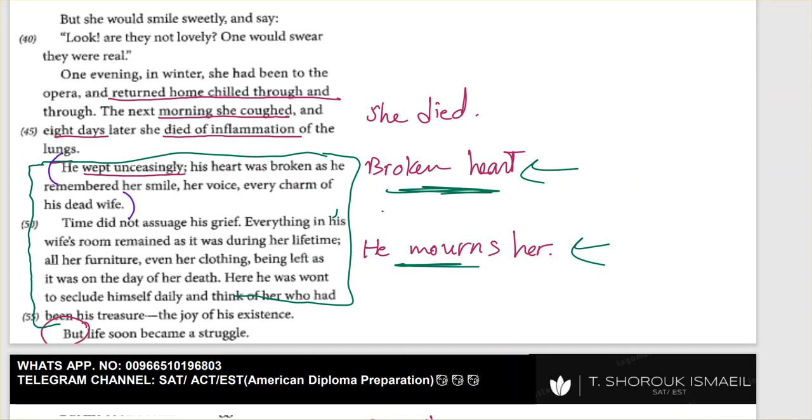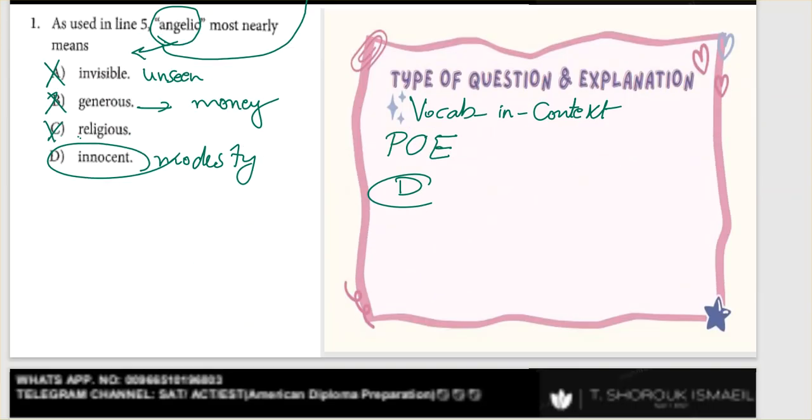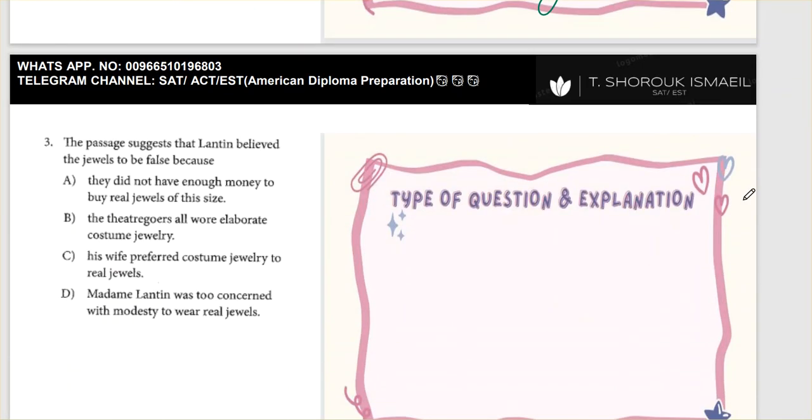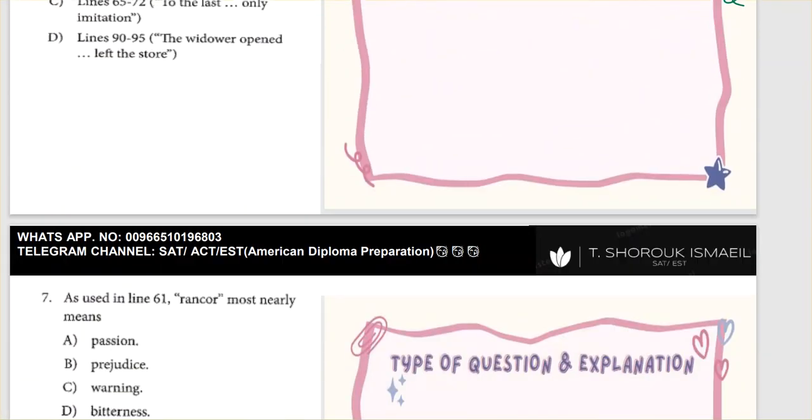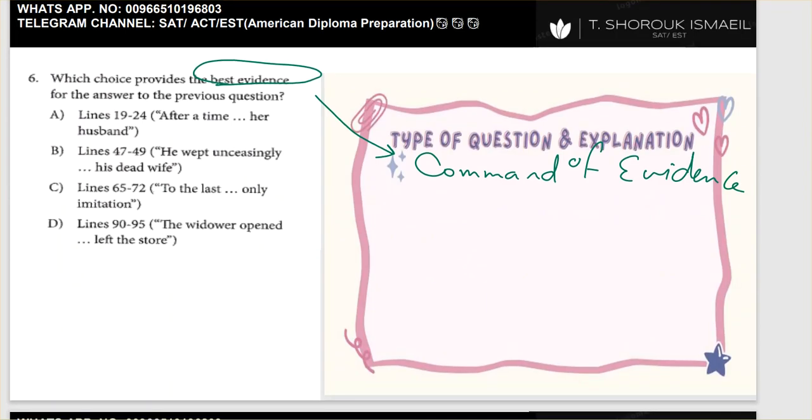Let's read it together. In this part, it talks about how he was broken-hearted from my passage mapping. I don't even need to read the lines, but I will read it just to make sure of my answer. He wept unceasingly, so he was depressed. His heart was broken. Again, his heart was broken, so he was actually depressed and mourning the death of his wife. So this answer choice will be the right one. I will go back to my question and choose letter B because it's the right answer choice here. So as we said, it's B.